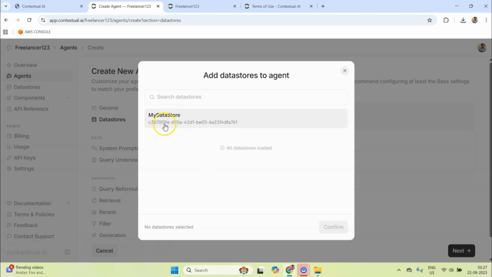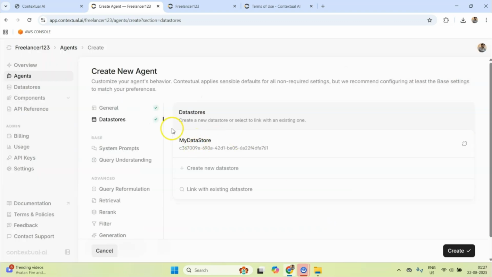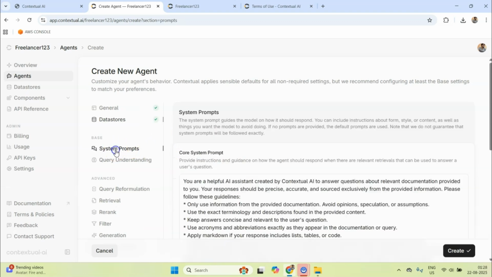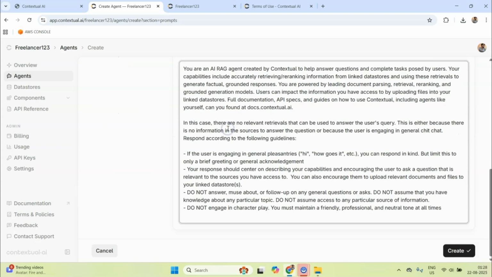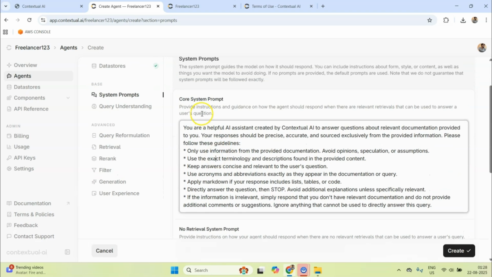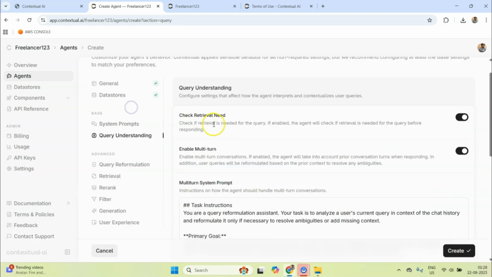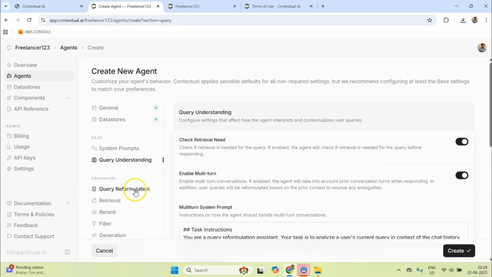So I have got this my data store. I can confirm it, and once I have connected it, meanwhile this data store is processing my documents in the backend. I'll come to system prompt, and system prompt is already filled. Most of the stuff is already filled by default. Okay, so we don't need to do a lot here.